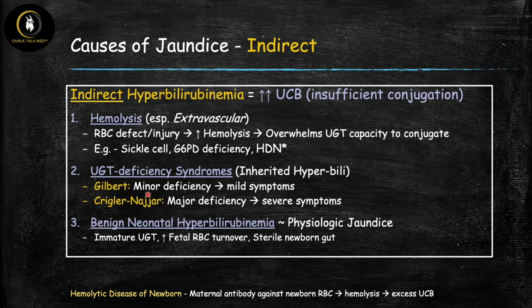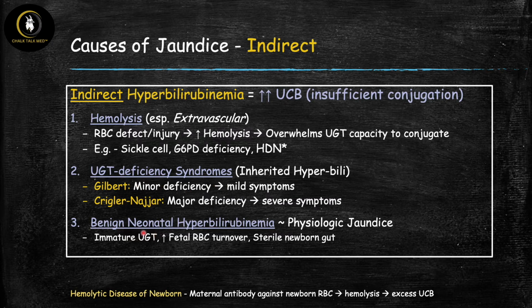The main difference is that deficiency is minor in Gilbert, and therefore these patients are only going to have mild symptoms, whereas the deficiency is severe or major in Crigler-Najjar, and these patients can have more severe symptoms. And I have a separate video that's titled Inherited Hyperbilirubinemias, so you can check out that video to learn more about Gilbert's and Crigler-Najjar.